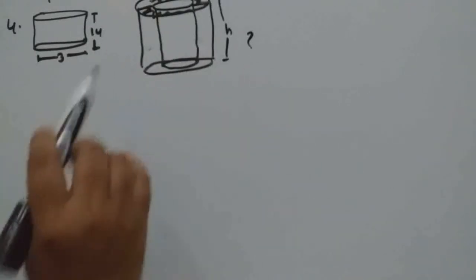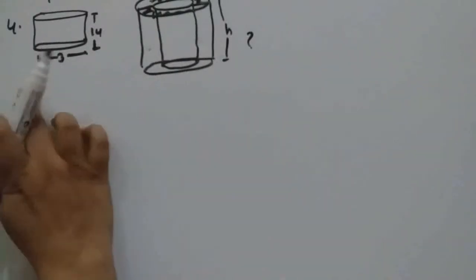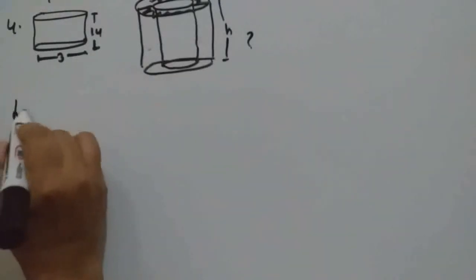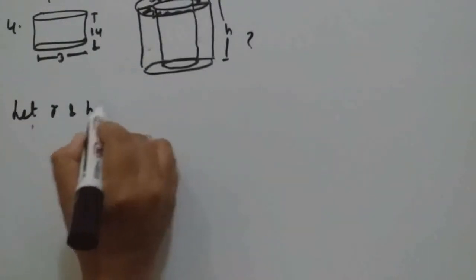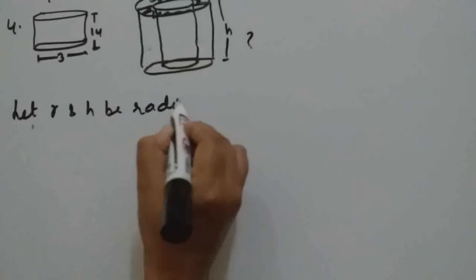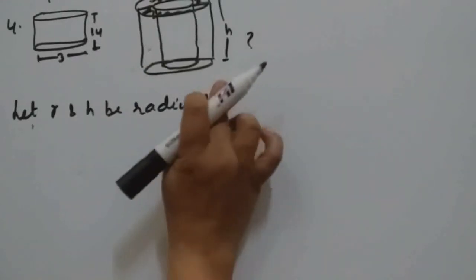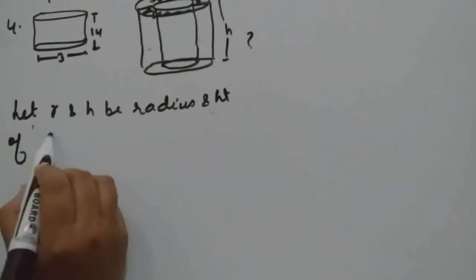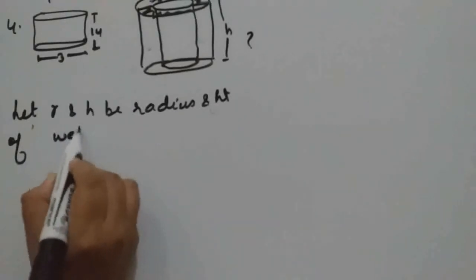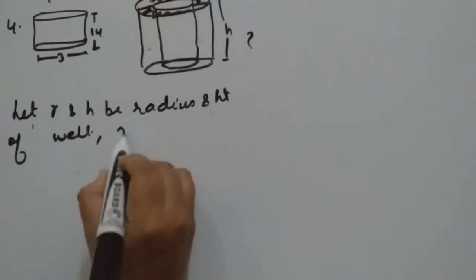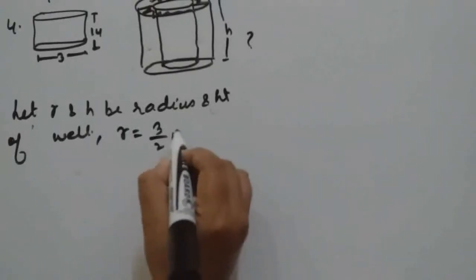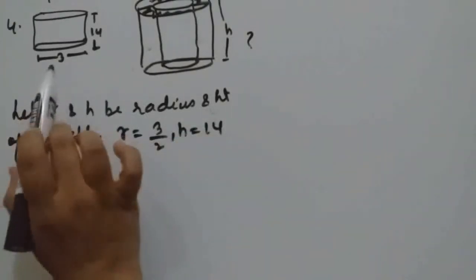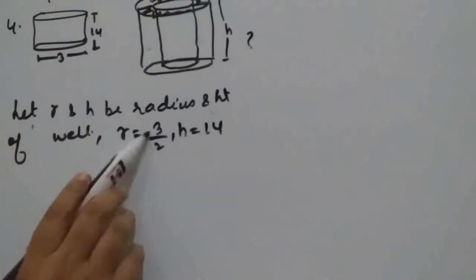So what we can write? First we will suppose dimensions. Let R and H be the radius and height of the cylindrical well. R is 3/2 and H is 14, since diameter is 3, so R will be 3/2.